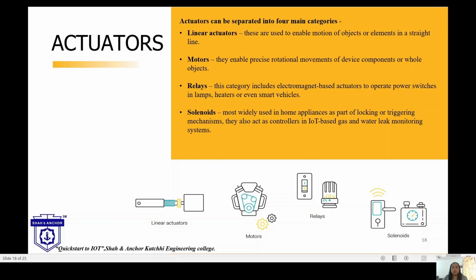Relays: this category includes electromagnetic based actuators to operate power switches in lamps, heaters, and other smart vehicles. Then solenoids are most widely used in home appliances as part of locking or triggering mechanisms. They also act as a controller in IoT based gas and water leak monitoring systems. Then there are some examples of actuators, like hydraulic actuators. Hydraulic actuators use hydraulic power to perform mechanical operations.